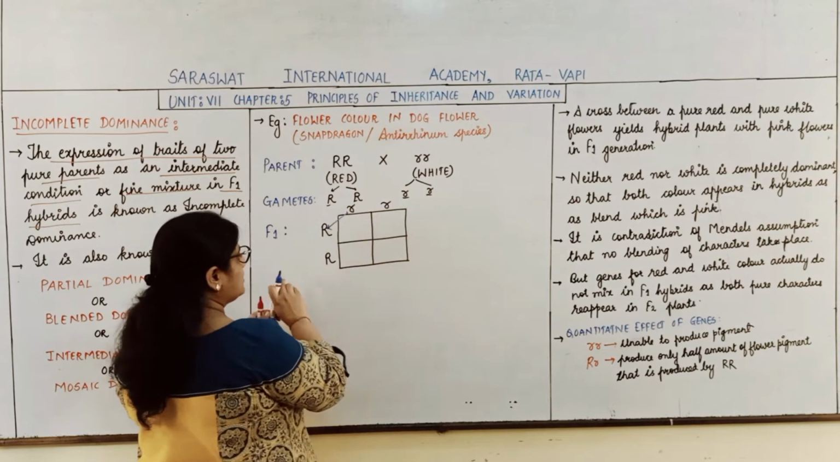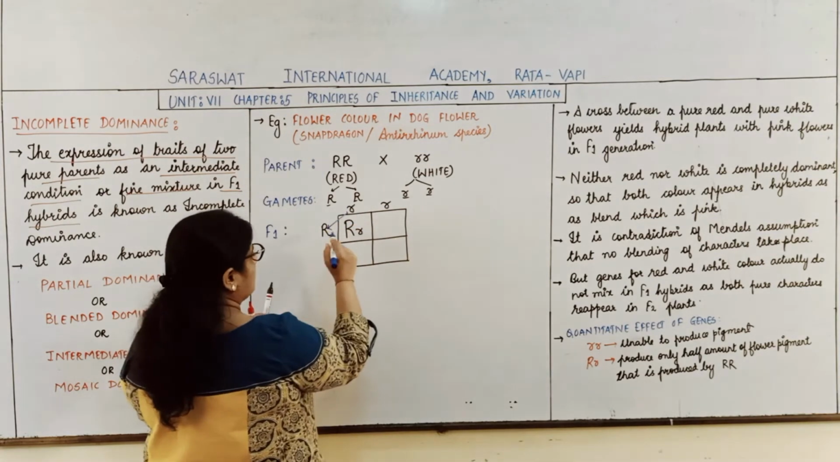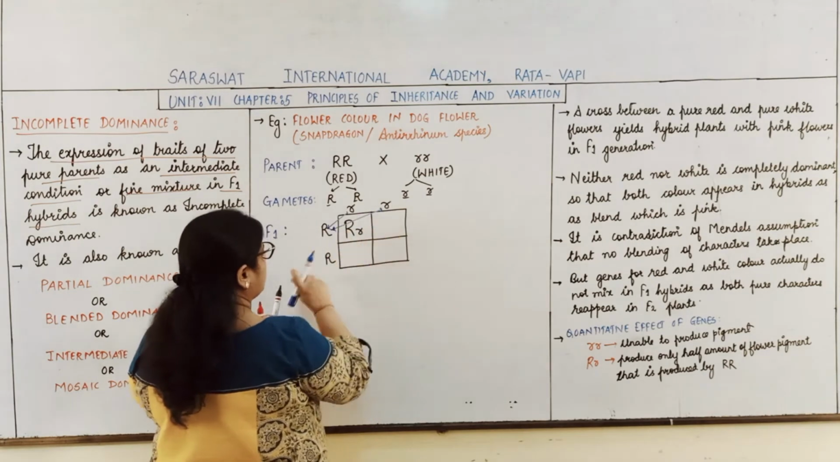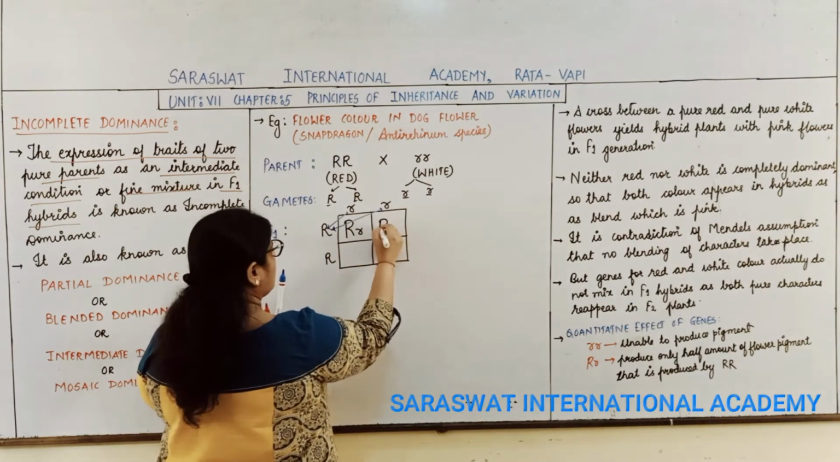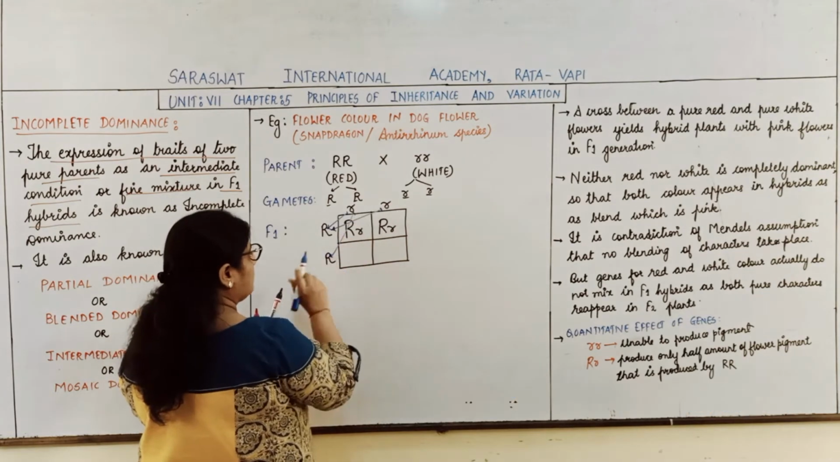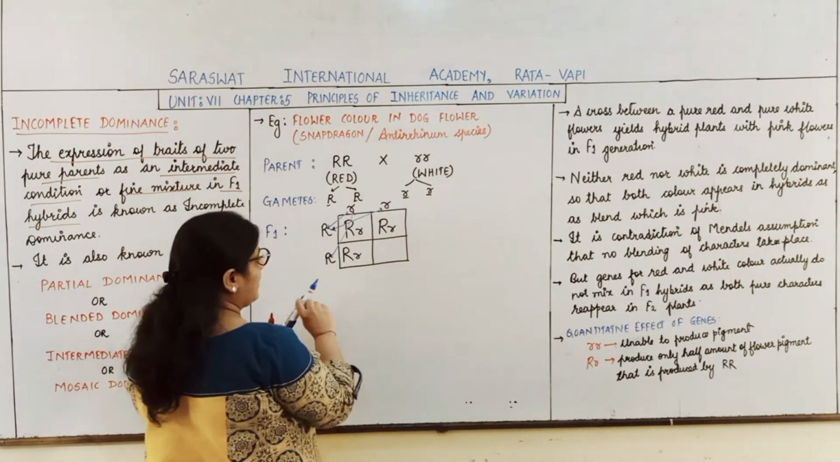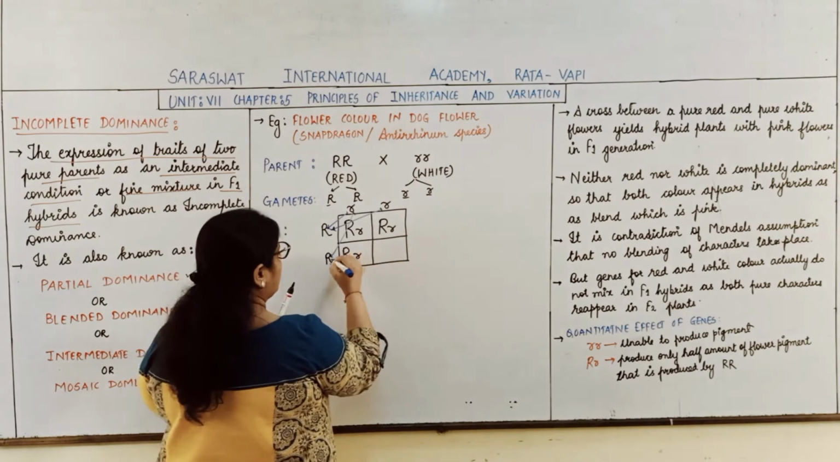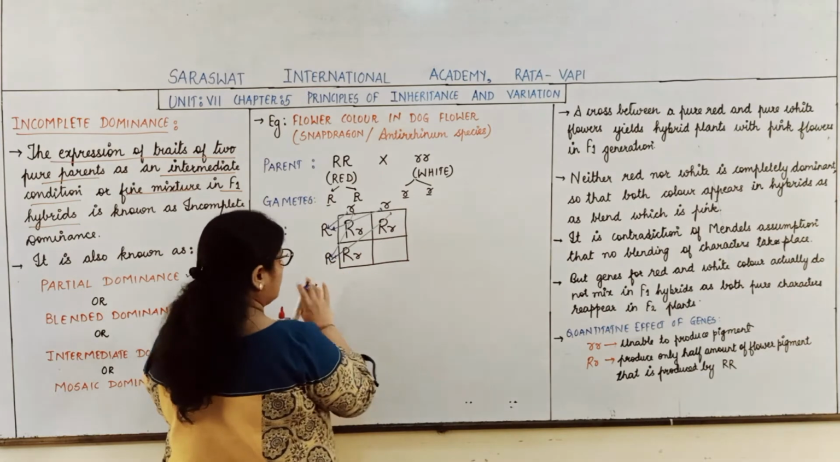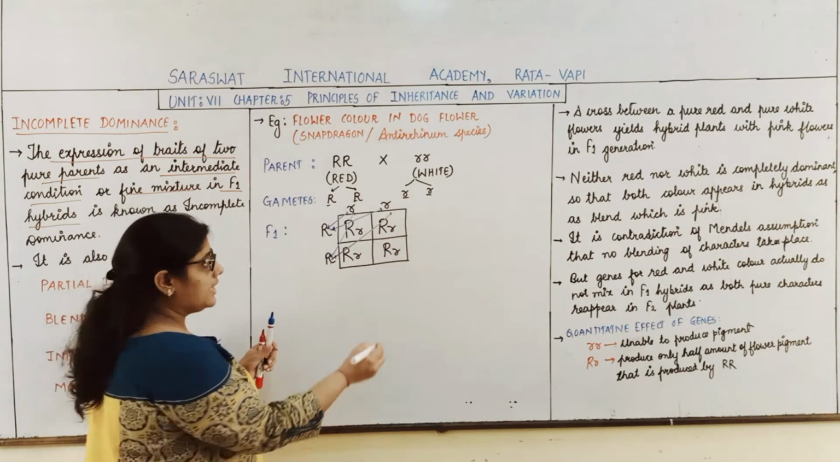By crossing these two, we obtain capital R, small r. This with this, again the same result, capital R, small r. This with this, again we get the same result, capital R, small r, and this with this, again we obtain the same result.